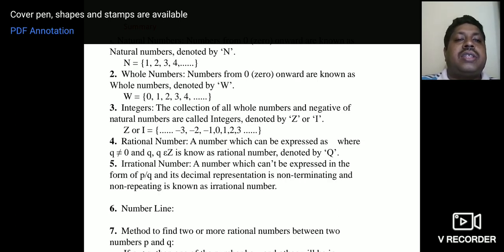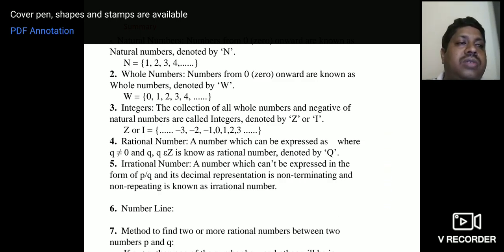Rational number: a number which can be expressed in p by q form, where q should not be equal to 0, is known as a rational number, denoted by Q. Irrational number: a number which can't be expressed in the form of p by q, and whose decimal representation is non-terminating and non-repeating, is known as an irrational number.